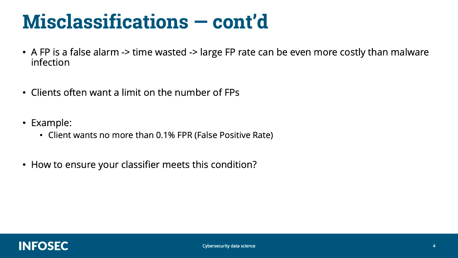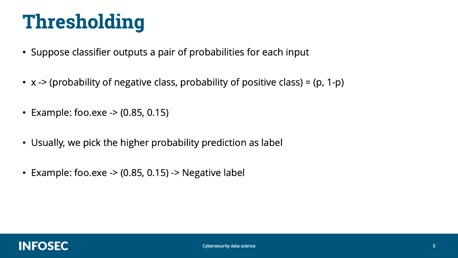You and I don't want any of our important emails to be classified as spam. If some email gets classified as spam once in a while, it's not a huge deal, but if it happens repeatedly, then you'll get annoyed and you'll switch service. So given that this is quite important to limit the number of false positives, how do you actually do it? How do you make your classifier meet such a constraint of 0.1% false positive rate? A technique for doing so is called thresholding.